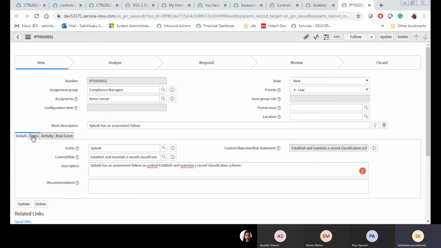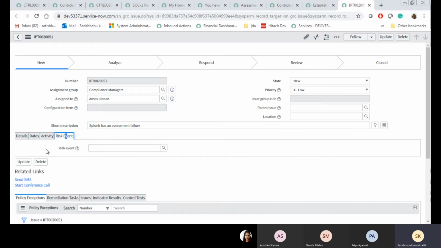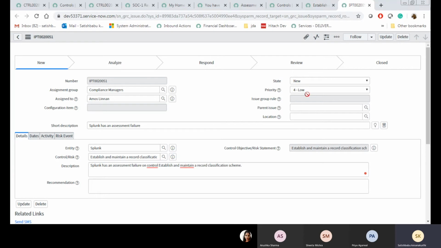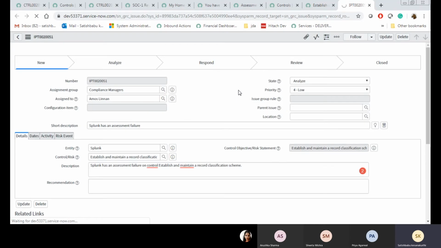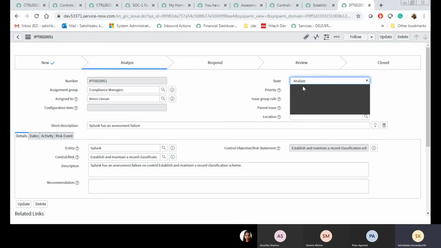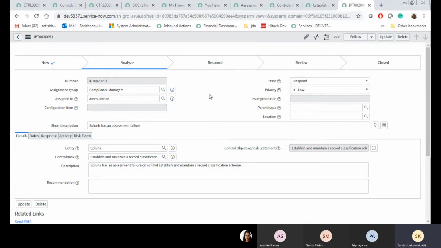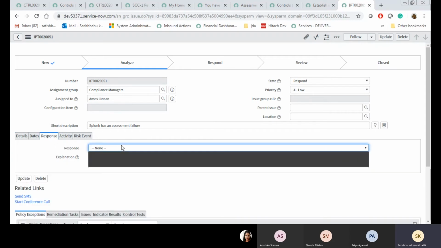Once you're done with all those things, it will give a planned start date and planned end date. Activity and risk event. Whenever it is analyzed, there is no change in flow. Whenever it is moved to the response state, one section should come up with mandatory fields. This is the response: remediate and accept.